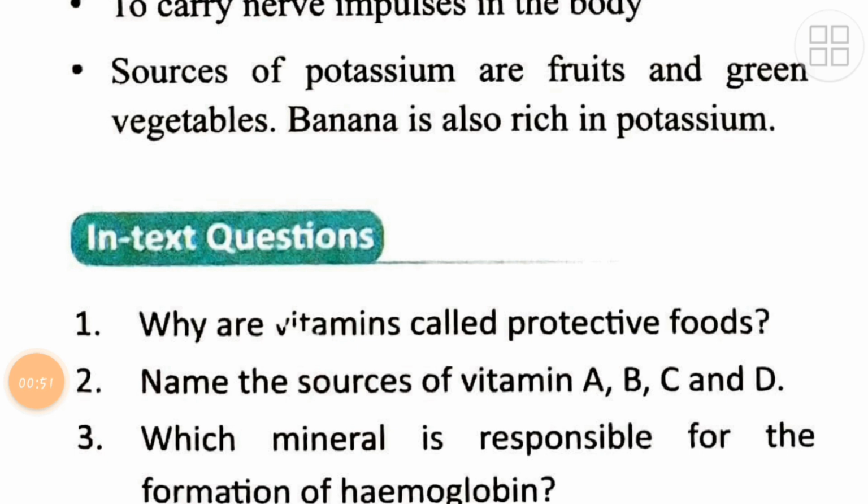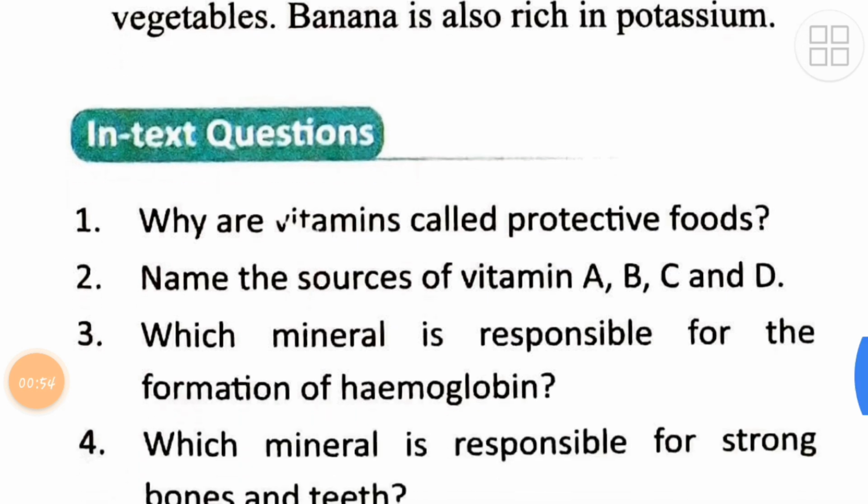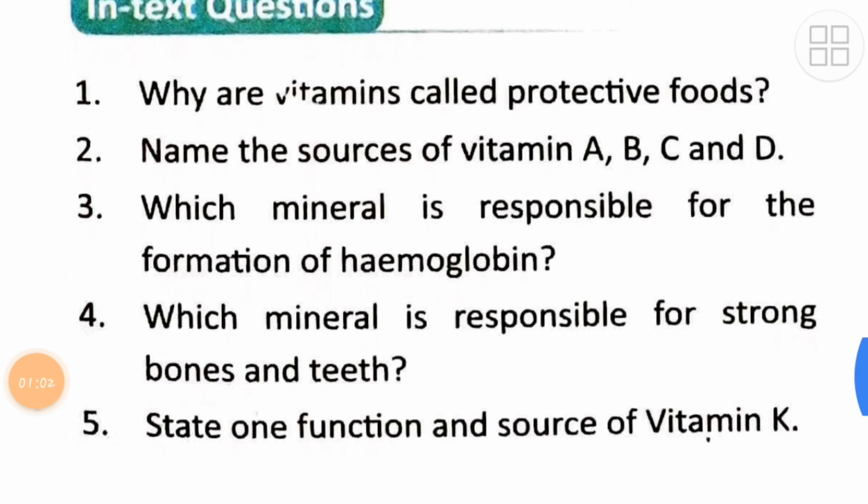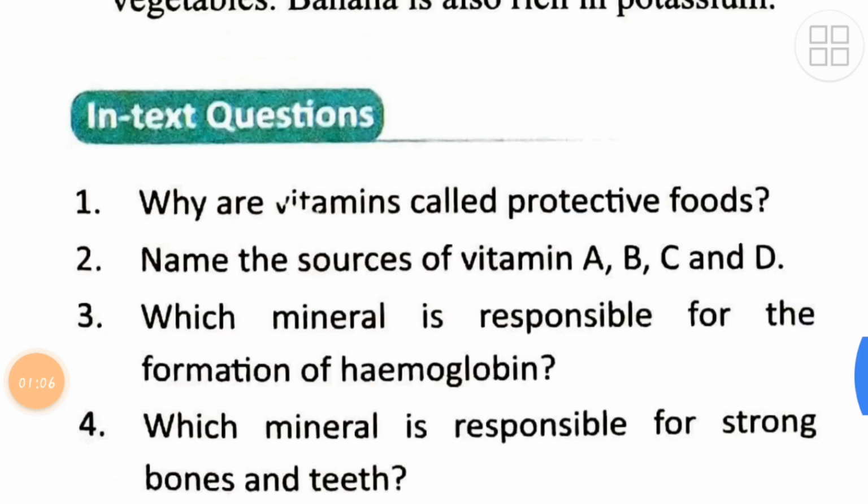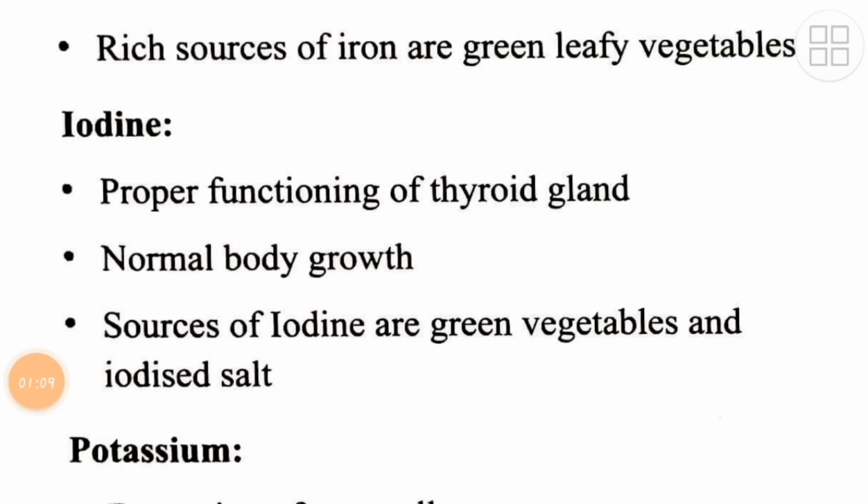Which mineral is responsible for the formation of hemoglobin? We know the answer is iron. Which mineral is responsible for strong bones and teeth? Calcium and phosphorus. State one function and source of vitamin K. Now, it helps in what? It helps in quick recovery in case you get an injury.